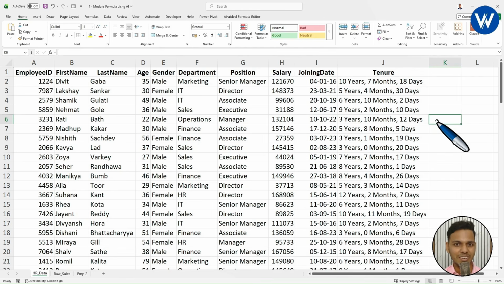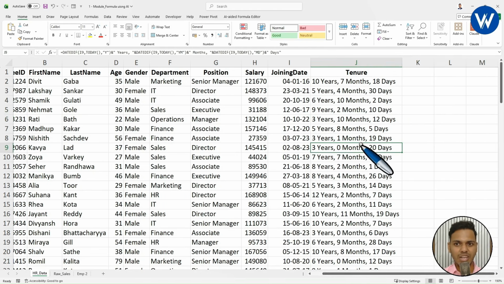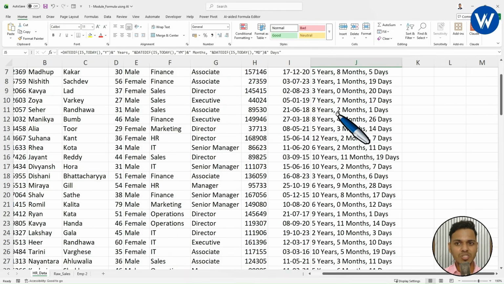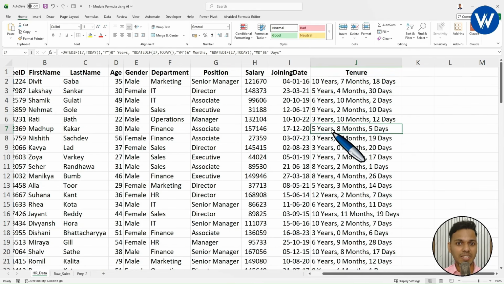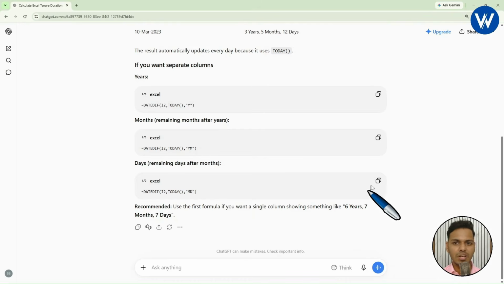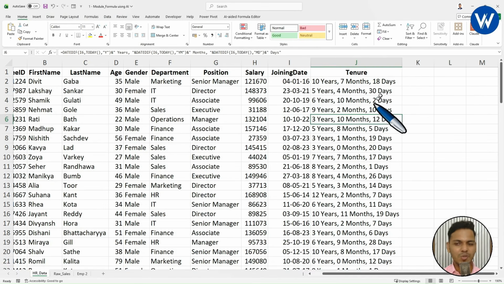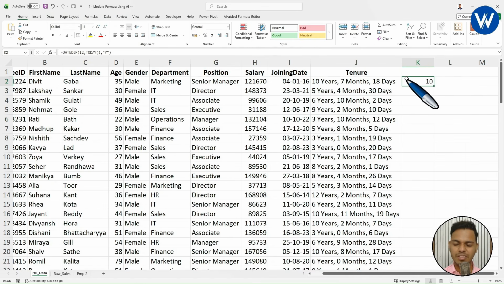I hope it is clear, right? Now let's suppose you want to filter the records, like I want to find only the employees who are working more than 5 years in the company. If you want such type of filtering, what you can do is take only the years just by using this formula. Yeah, this is the formula, right? I will copy this formula, go to Excel, paste it over here, right?